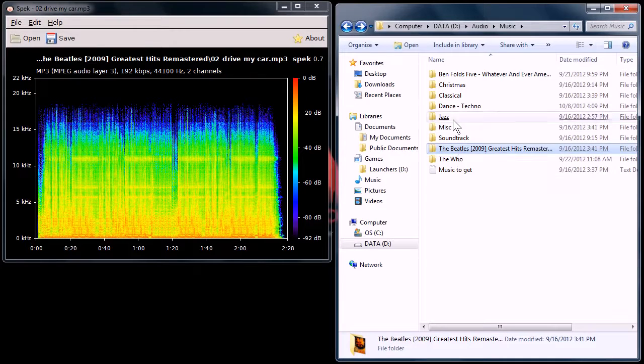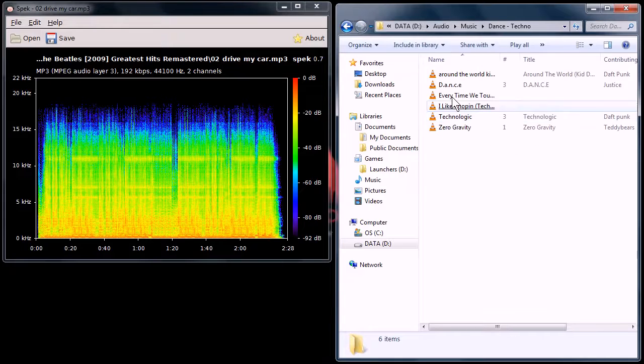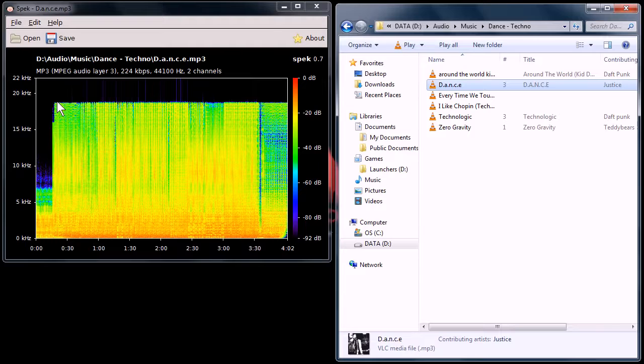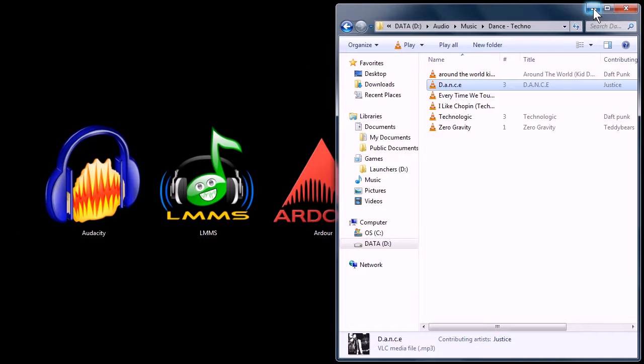So I have a file here that I can throw in here and I can tell right away that the tops of all these of the audio file have been clipped off. So even though it says it's a high quality audio file from the specs of it, I can tell that it's not really that great. And I guess you can, in theory, tell by listening to it too. But it's a great tool for a quick glance at what kind of quality of audio you're going to be working with.